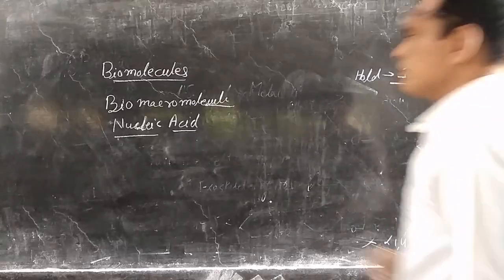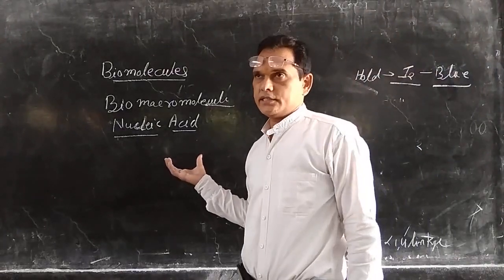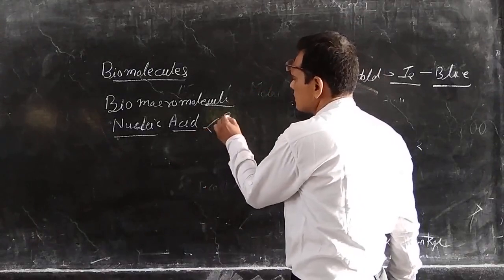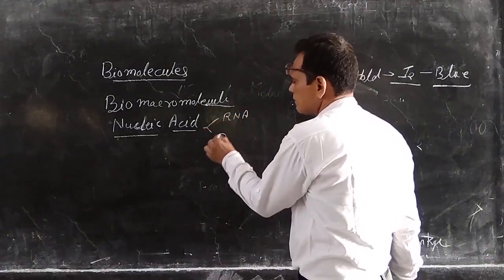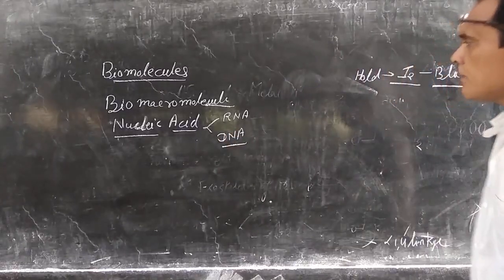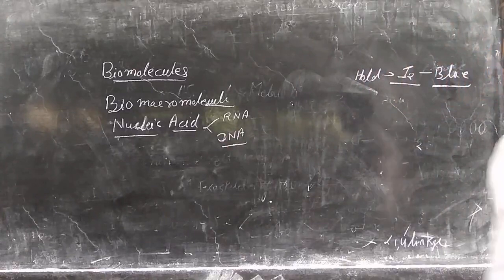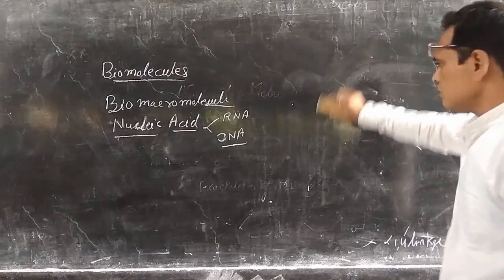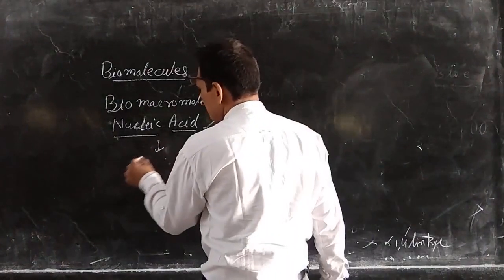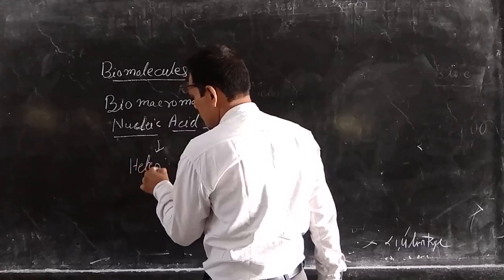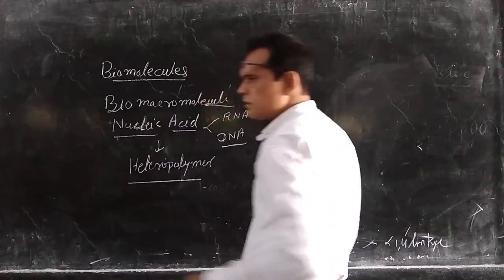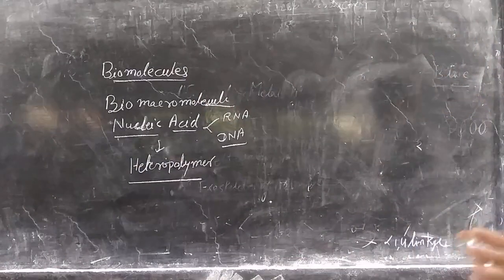Another type of biomacromolecule is nucleic acid. The two nucleic acids present in organisms are RNA and DNA. RNA is ribonucleic acid, and DNA is deoxyribonucleic acid. The nucleic acid is a type of heteropolymer. It is not made up from a single type of monomer.